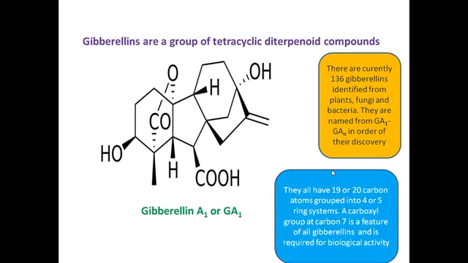Fine. So they all have 19 or 20 carbon atoms grouped into 4 or 5 ring systems. One of the features common among all gibberellins is that they have a carboxyl group at carbon number 7. This is a common feature of all gibberellins, and it's required for biological activity. So here is the structure of gibberellin GA1.